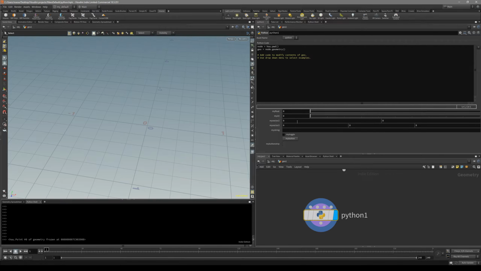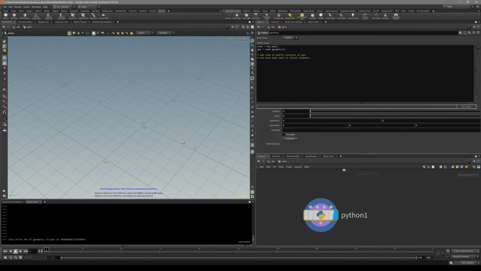So we have a float, we have int, we have vector2, two values, but as one, basically a bundle of two values, because it is a little bit different. How can we reference them? And there's a vector3, basically a 3D point in space, and also a string that expects some words in it. There's a toggle and my button. So let's just take a look at how we can start referencing channels and all of that good stuff.